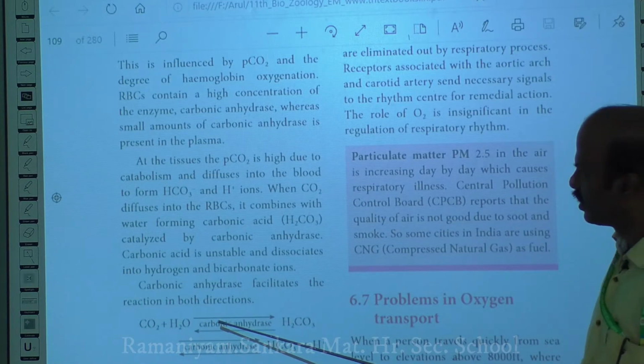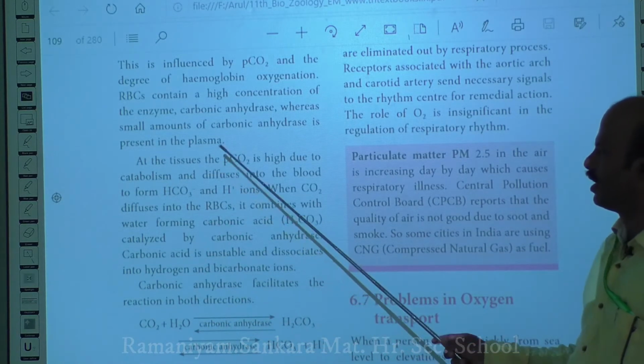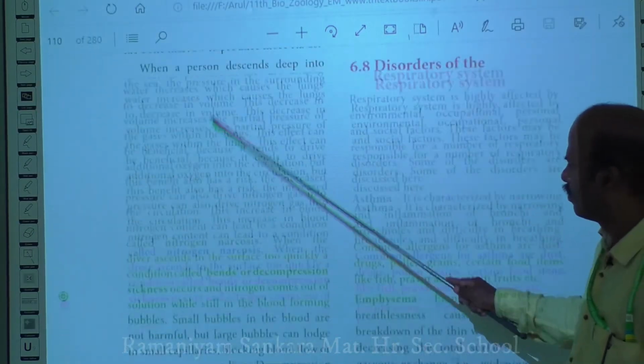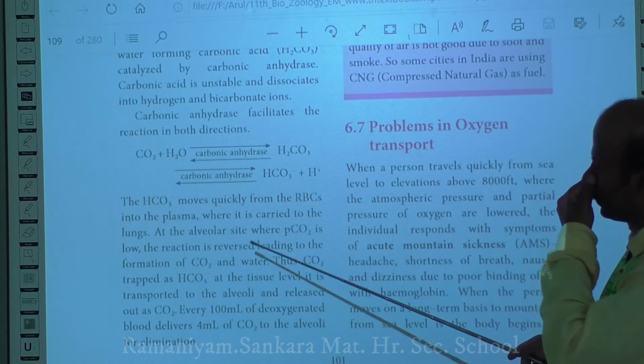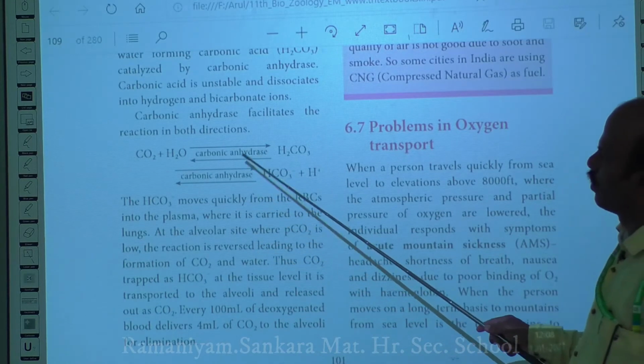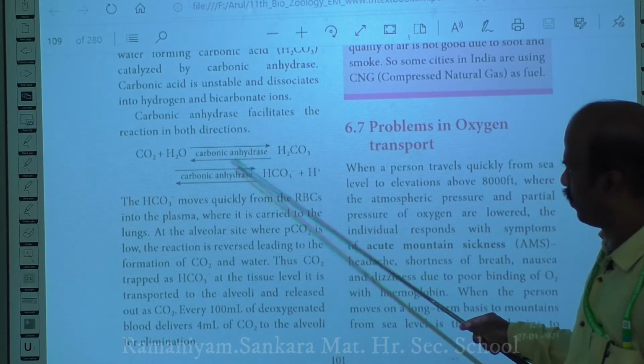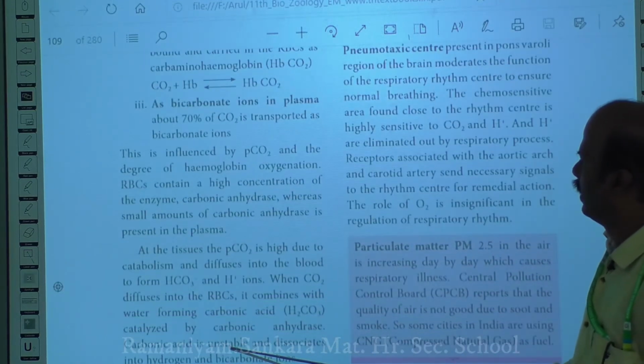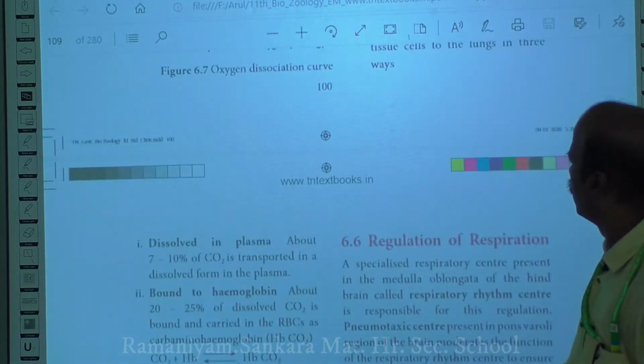So what is the role of this enzyme? For example, in the tissue, if you look at this diagram, you can see how the binding of carbon dioxide in the red blood cells usually takes place.